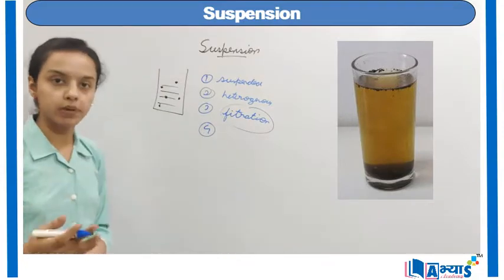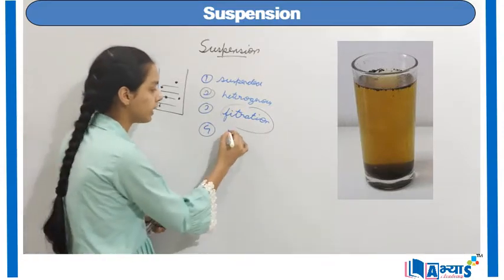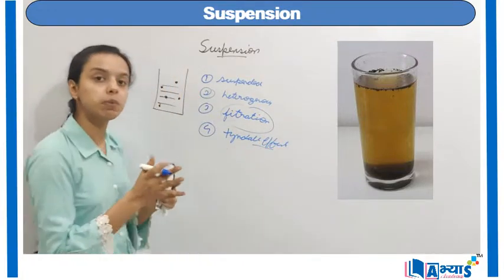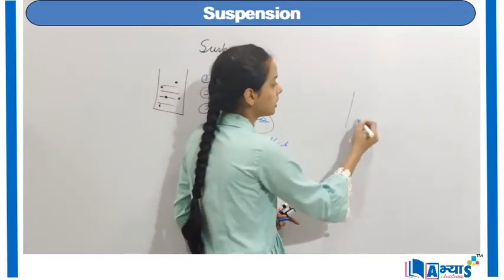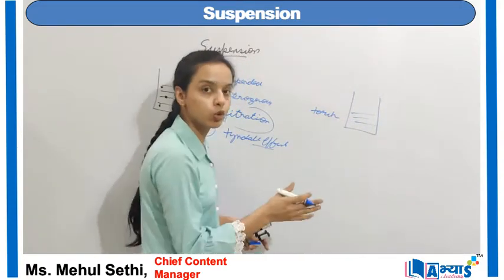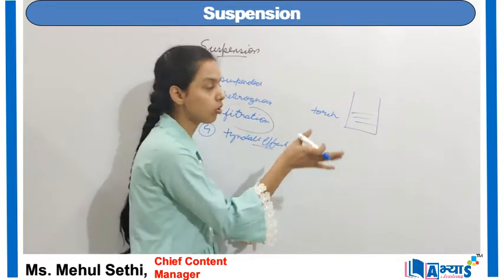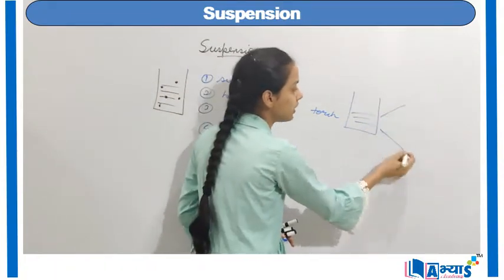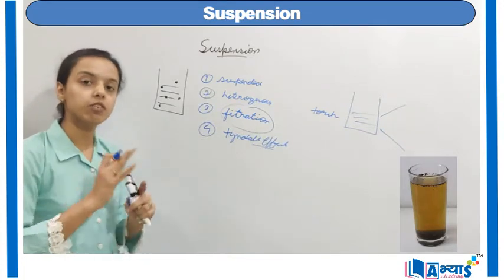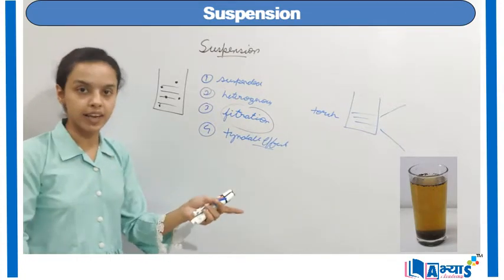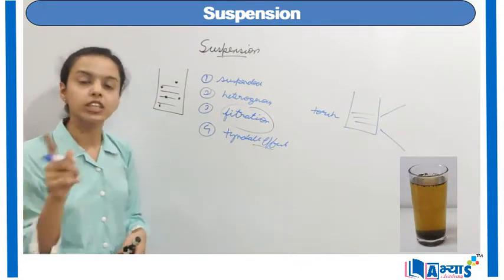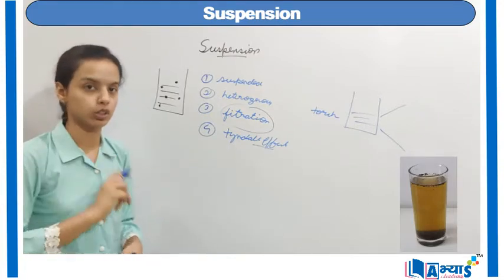The fourth important property of suspensions is that they show the Tyndall effect. The Tyndall effect is basically the effect which disperses light. For example, if I have a suspension like this, and I put a torch in a dark room, when the light from the torch goes to the suspension, it will diverge in all directions. This is the Tyndall effect. Because the particles are of larger size, they are able to disperse the light, and thus they show the Tyndall effect. That is an important property of suspensions, and it is not a property of true solutions.